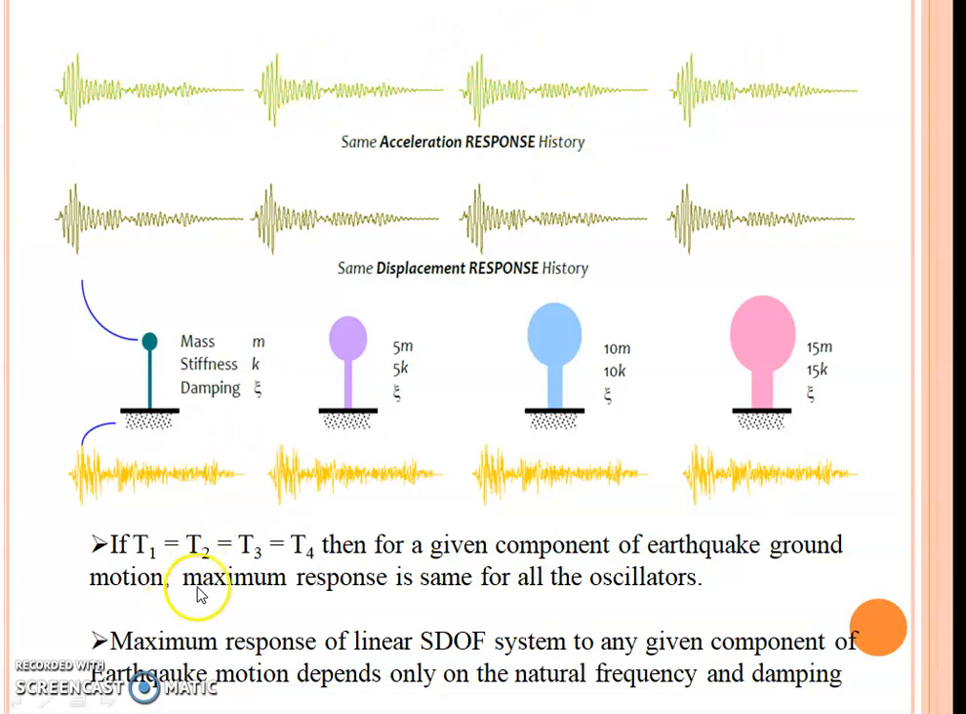So if T1 equals T2 equals T3 equals T4, then for a given component of earthquake ground motion, the response is the same for all the oscillators. All these four structures having the same natural period will be subjected to the same ground motion, and for the same ground motion with the same natural period, the response will be the same.